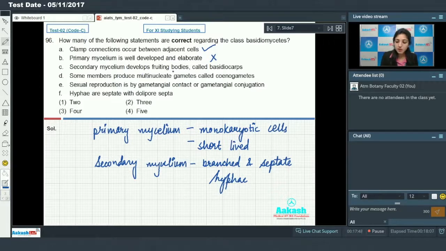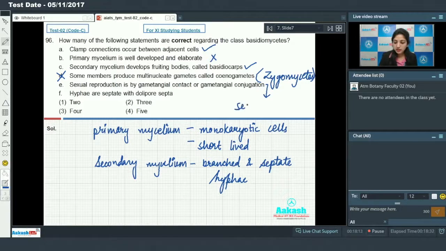Secondary mycelium develops fruiting bodies called basidiocarps. This is true. Some members show multinucleate gametes called cenogametes. This statement is true for members of zygomycetes. So this is incorrect. Sexual reproduction is by gametangial contact or gametangial conjugation.